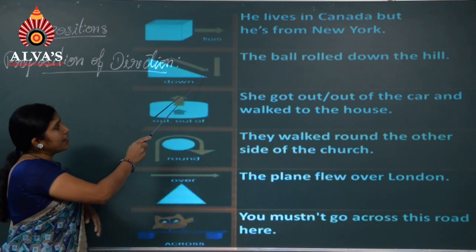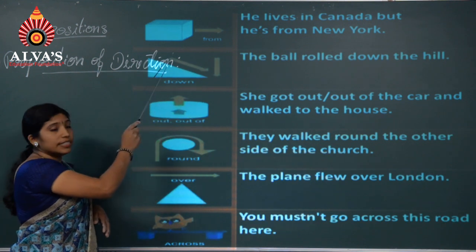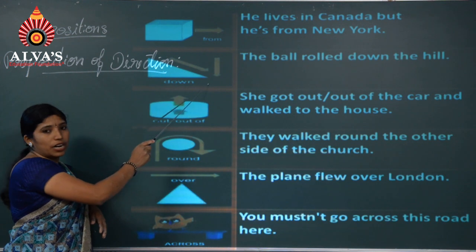Next, the ball rolled down the hill. Look at the arrow mark here. The preposition down is used here. The ball rolled down the hill. It shows the movement up to down.